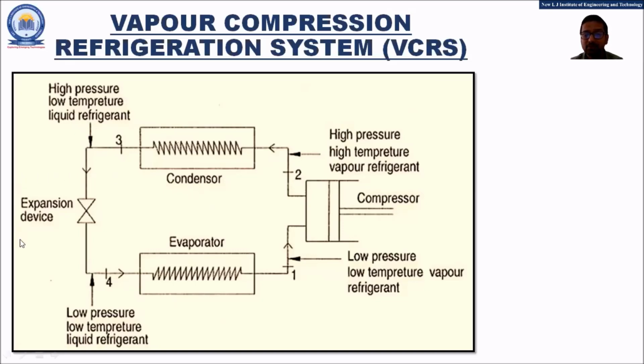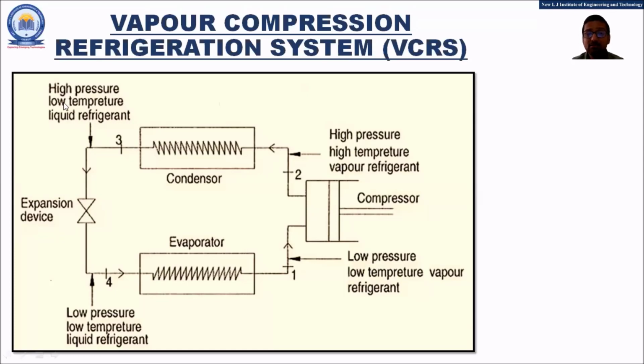Now let us proceed further to the third component, that is the expansion device. Expansion device is also known as the throttle valve, or it is known as the expansion valve. In this device, the refrigerant will be undergoing the expansion process. And friends, we are well aware that during the expansion process, there is a reduction in the pressure.